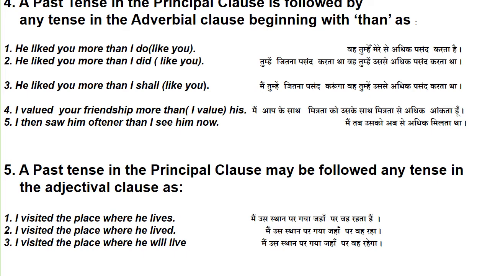A past tense in the principal clause is followed by any tense in the adverbial clause beginning with than or as. He liked you more than I do. He liked you more than I like you. He liked you more than I did. He liked you more than I liked you. He liked you more than I shall like you. I valued your friendship more than I value his. I then saw him oftener than I see him now.